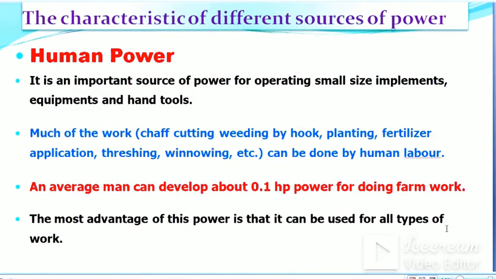The characteristics of different sources of power. We will talk about human power. It is an important source of power for operating small size implements, equipment and hand tools. Much of the work like chaff cutting, weeding by hook, planting, fertilizer application, threshing, winnowing, etc. can be done with the help of human labor. An average man can develop about 0.1 HP power for doing farm work. The main advantage of this power is that it can be used for all types of work.